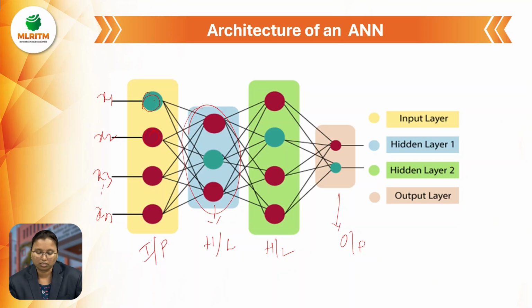Here a question arises: can the number of layers be increased? Yes, we can add hidden layers, a single one, or double, or triple also.